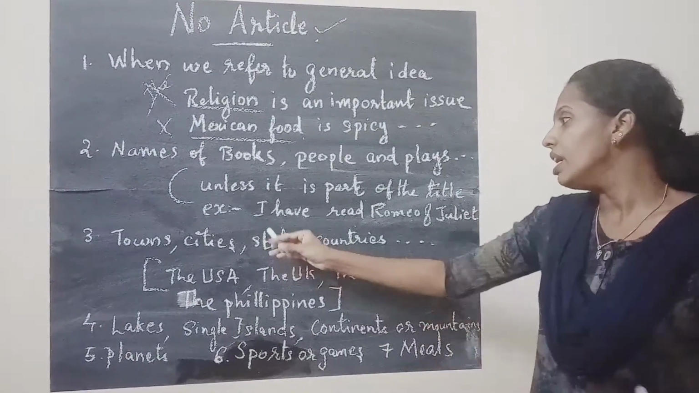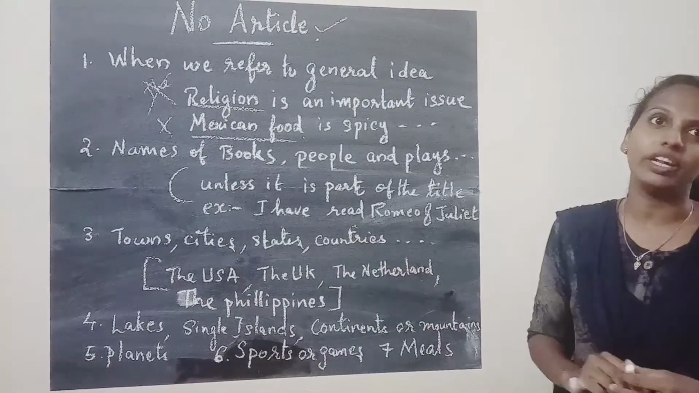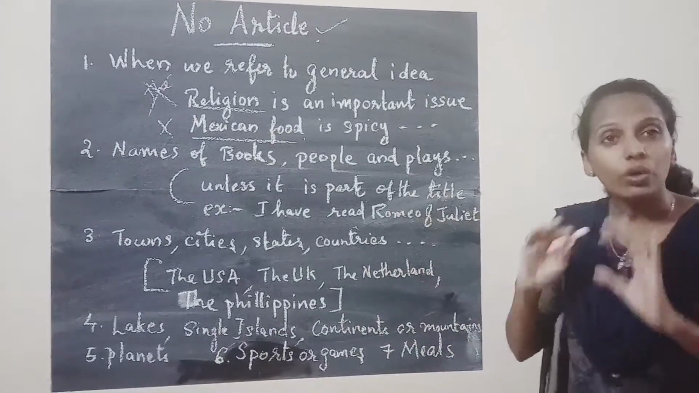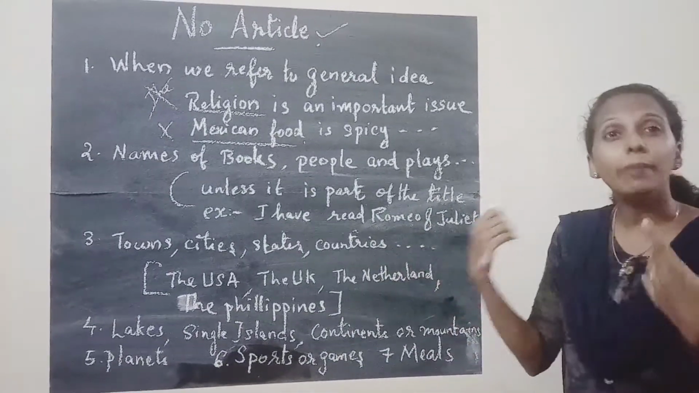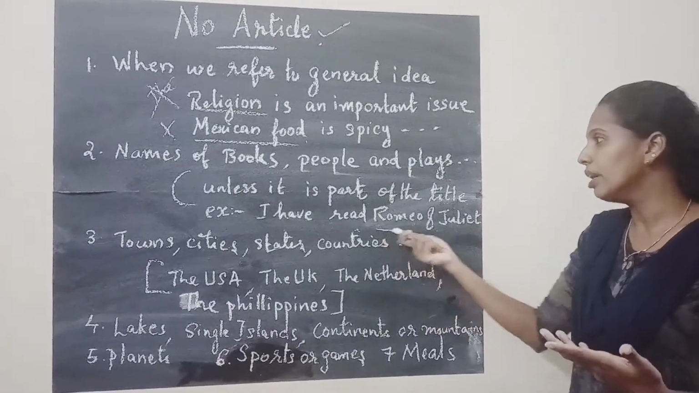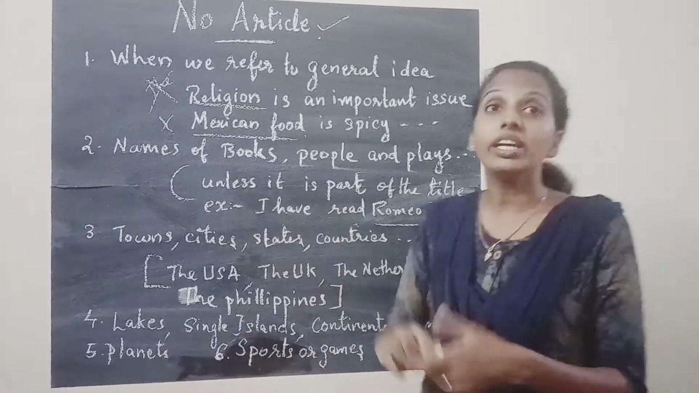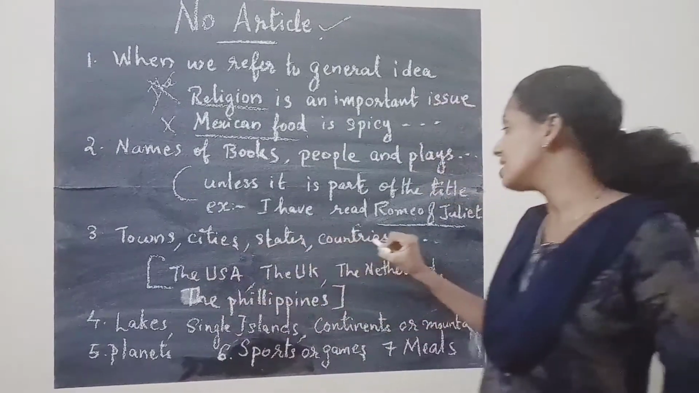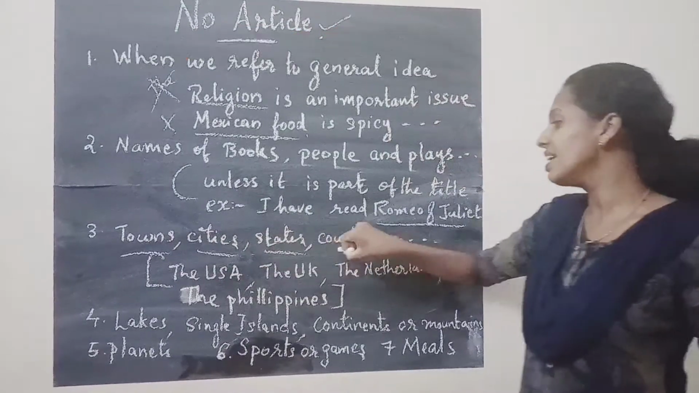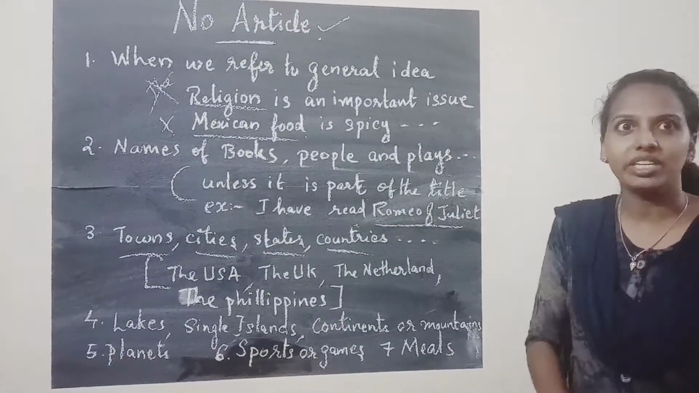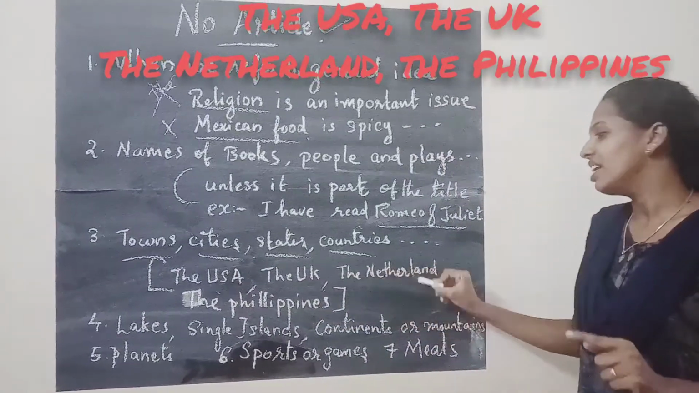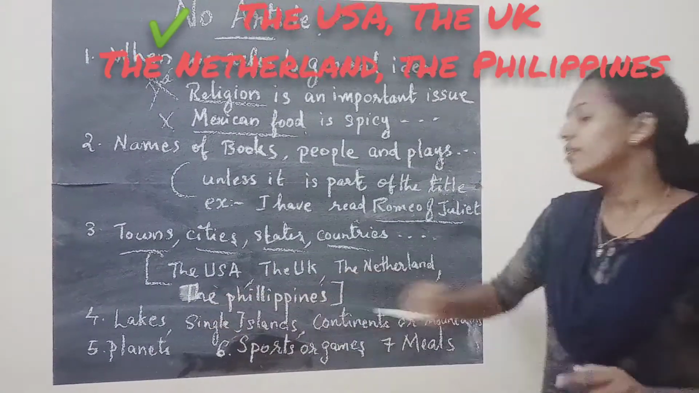For example, I have read Romeo and Juliet. I have read the, we will not use. Understand? The is not used before a particular place or stories or whatever it is. Understand, poem? Now, next is towns, cities, states, countries. For towns, cities, states, countries, except the USA, the UK, the Netherlands, the Philippines.